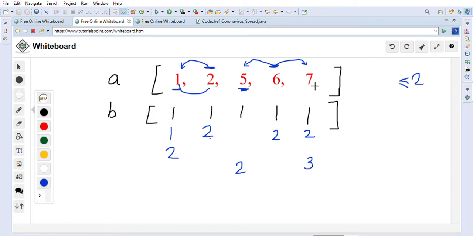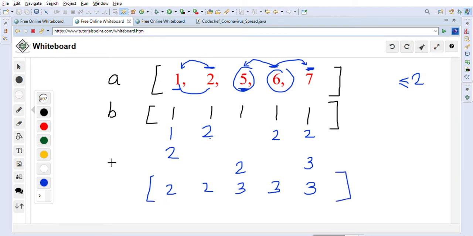After that we will reach number 7, this last position. Again we have to check on the left side. On the right side there is nothing to check, so we will check on the left side. The virus can spread and infect 5 and 6 from 7. So we will increment the 5 and 6 values by 1. So this value will become 3, this value will also become 3. At the end this value is 3, and this value is 2, and this value is 2. So after we process this array, this is how the array B will look.